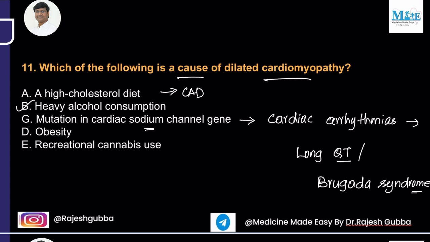See, obesity is associated with the risk of development of hypertension as well as type 2 diabetes mellitus, but it does not cause cardiomyopathy. And recreational cannabis use is also associated with coronary artery disease. So the one which can cause dilated cardiomyopathy is heavy consumption of alcohol. Next question.